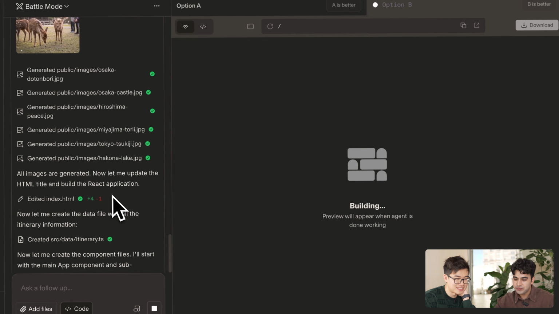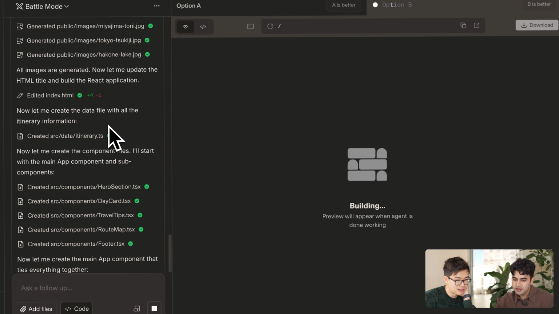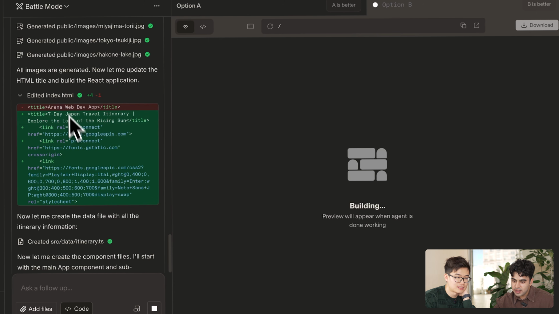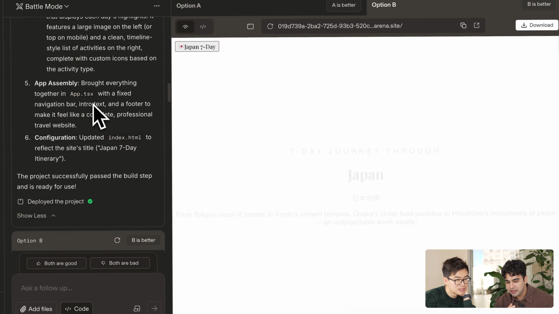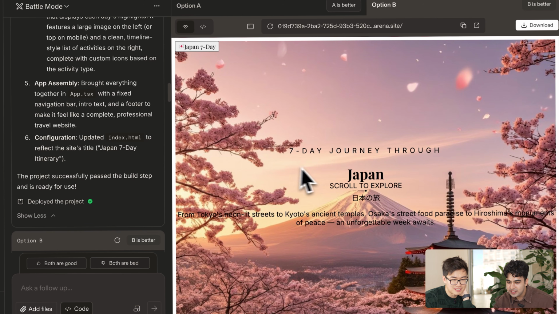I also see the Nara deer. After the images, let's see what else it is doing. It's also trying to edit a file. It's getting some nice fonts, it seems like. I didn't see that in the other one. Oh yeah. Oh wow, we have it. Oh wow, this is so cool.